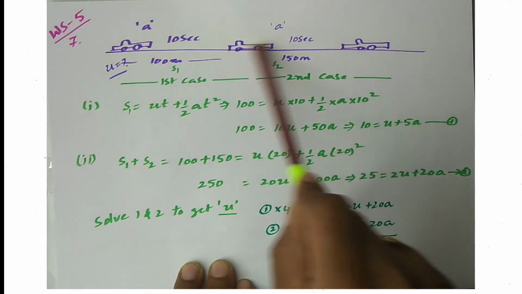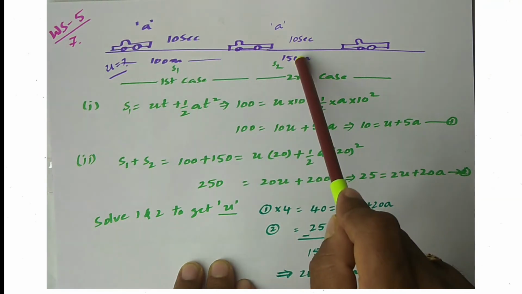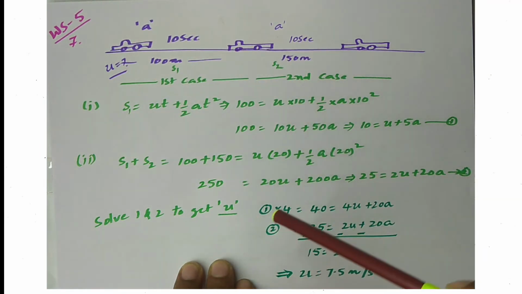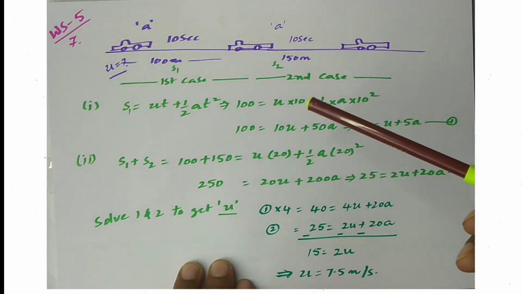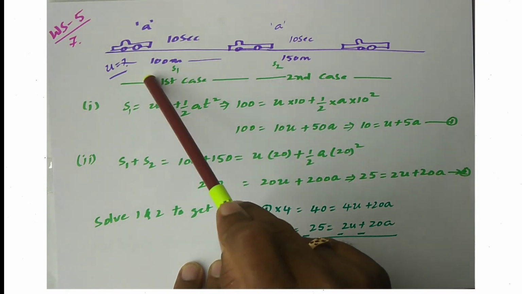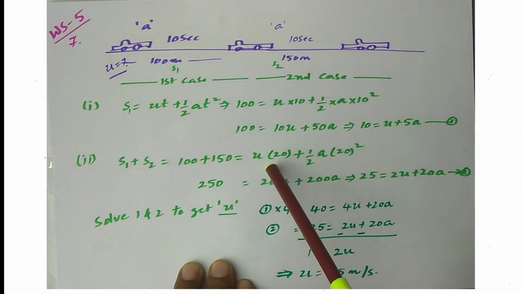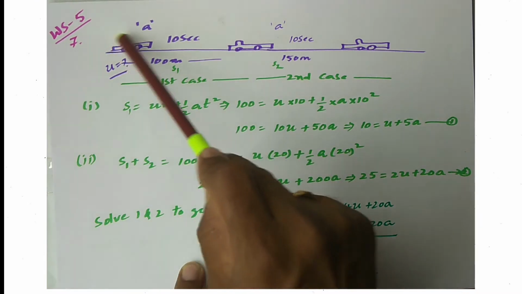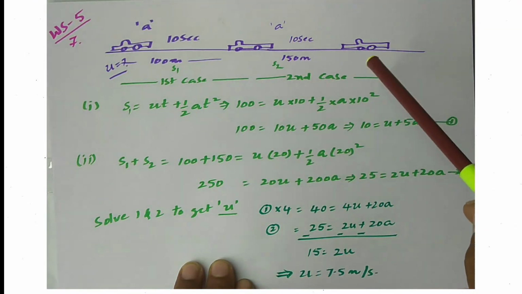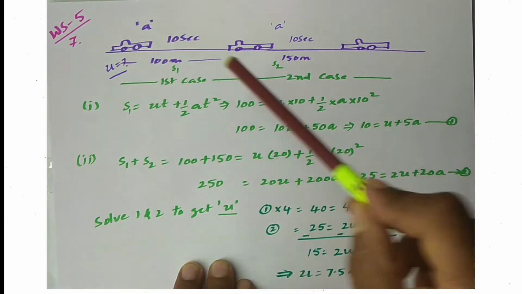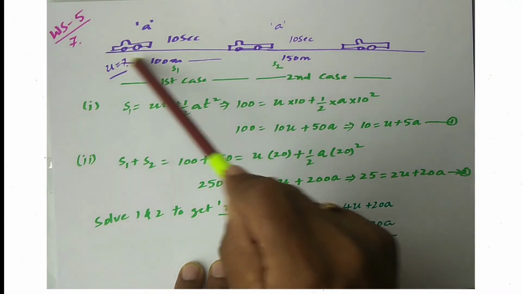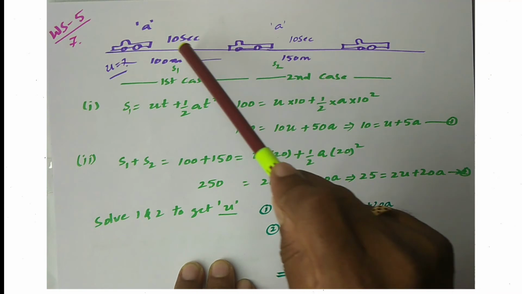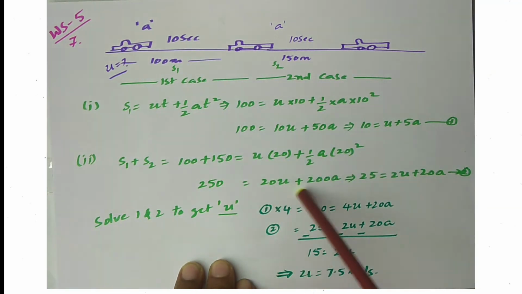In this 20 seconds, how much distance does it travel? 100 plus 150, that is equal to 250 meters. So, in such a way, I am going to solve the problem. That is, S1 plus S2 equals 250 equals again ut plus half a t square. Here the initial velocity is the same, as I took this as a whole, as a single entity: u is the same u, a is the same acceleration, and t square is 10 plus 10, 20 whole square. Upon simplifying this, I got another equation.